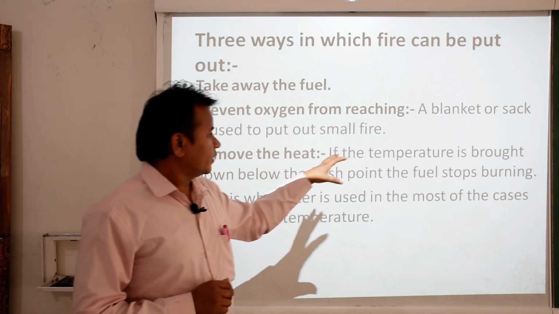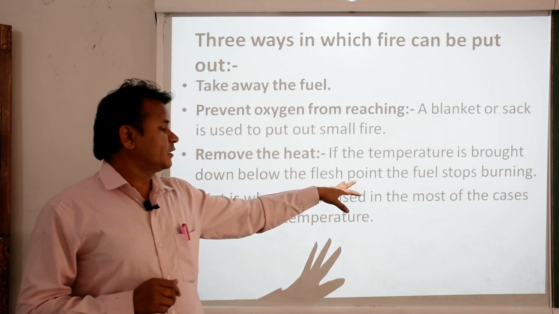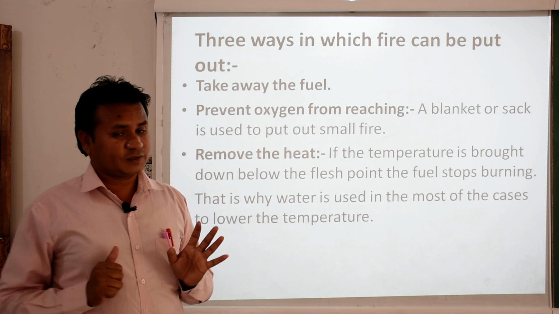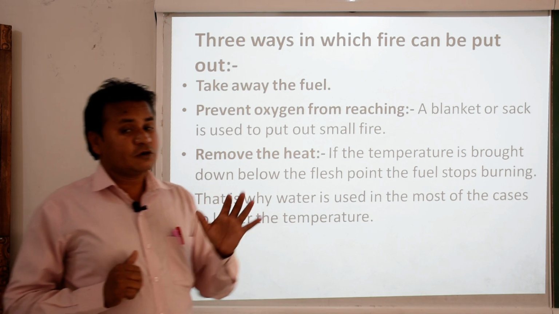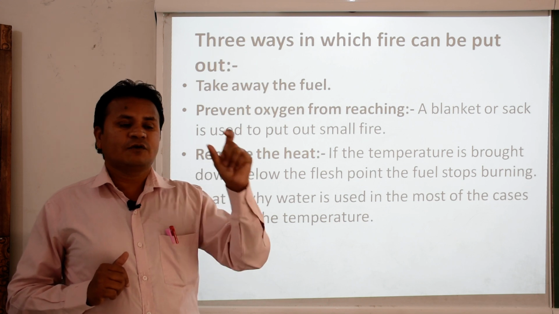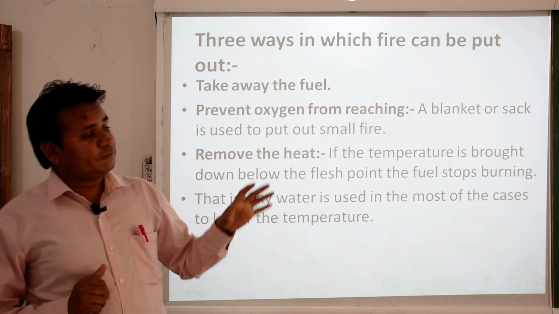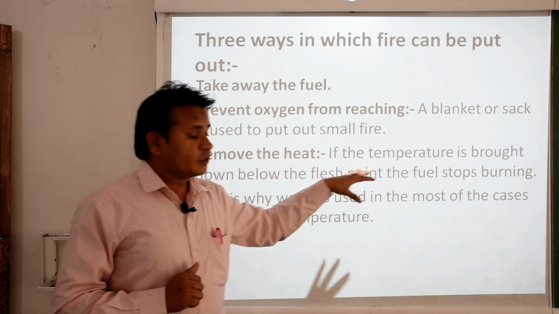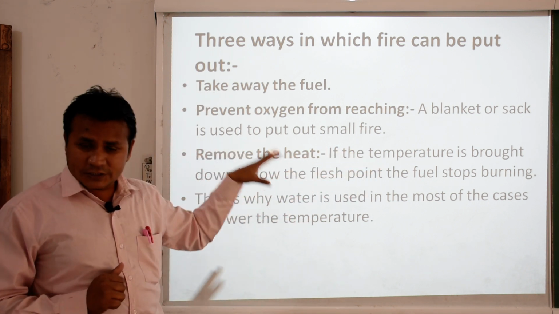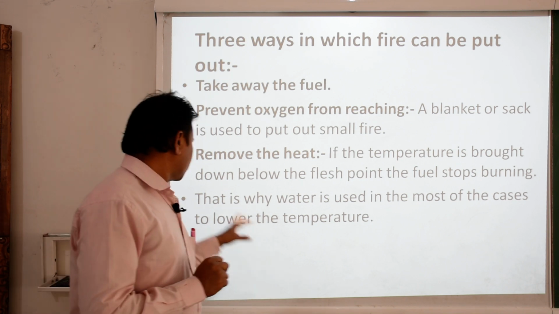So if we bring it below the flash point, the fuel stops burning. As we know, at the particular temperature, the particular fuel will begin to burn. But if we bring down its temperature, definitely it would be under control.